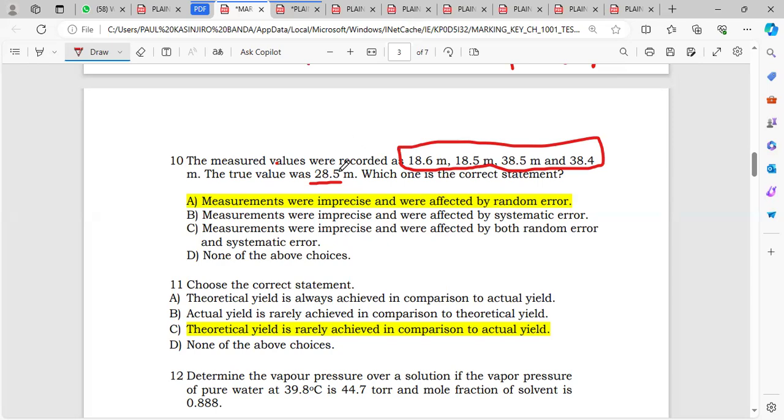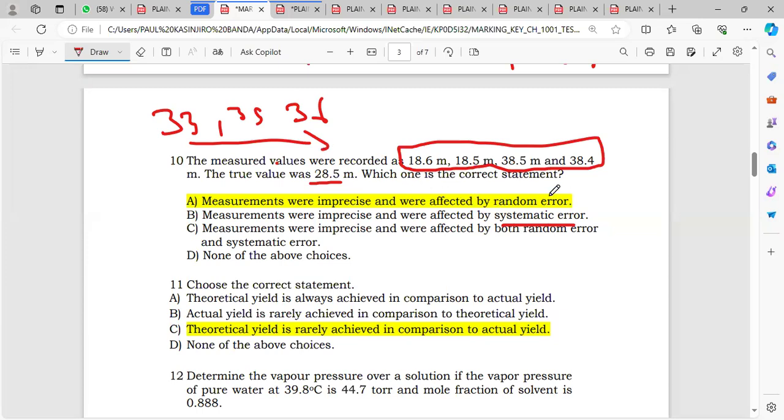If the true value is 28.5 and the measurements are affected by systematic error, all of them will go in one direction, maybe 33, then 35, then 36.